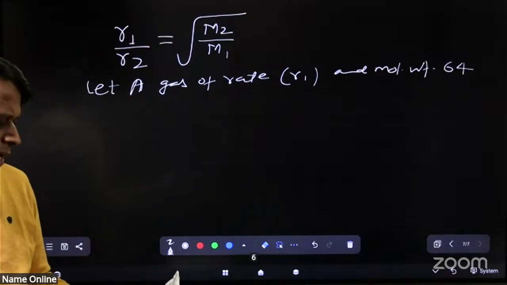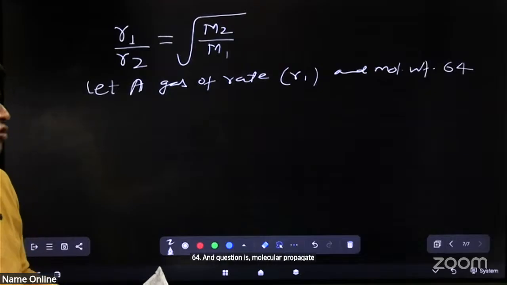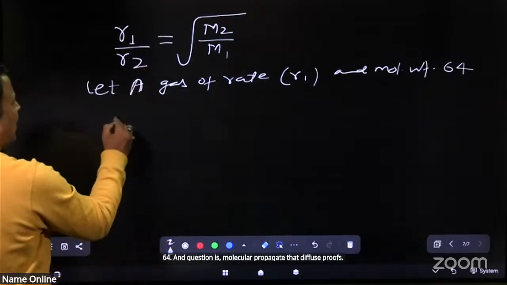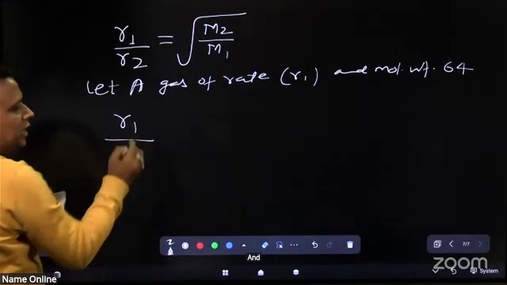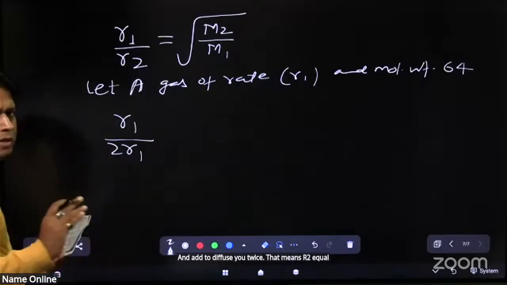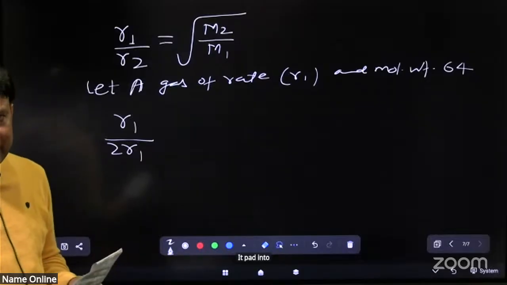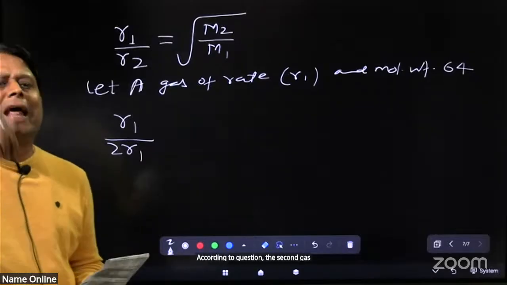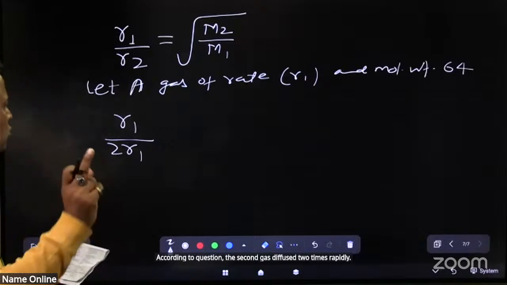The question is the molecular weight of a gas that diffuses twice as rapidly. Now, R1 and R2 diffuse twice, that means R2 is equal to 2R1. According to the question, the second gas diffuses 2 times rapidly, so R2 is equal to this.